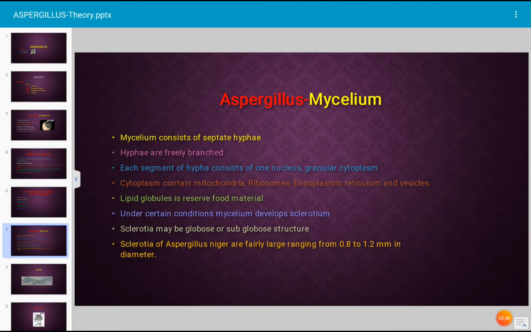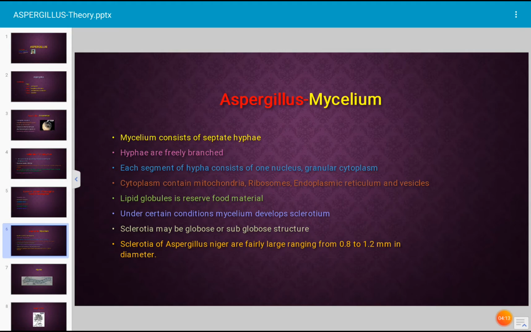Next, what is the mycelium of Aspergillus like? What is mycelium? The thallus of the fungus is known as mycelium. It consists of hyphae, and the hyphae of Aspergillus are septate hyphae. Hyphae are freely branched, highly branched, and septate.